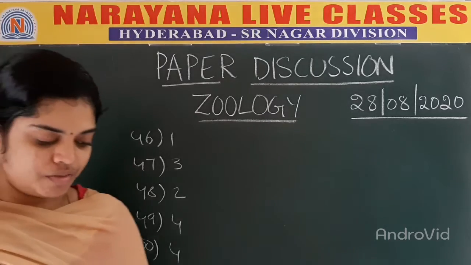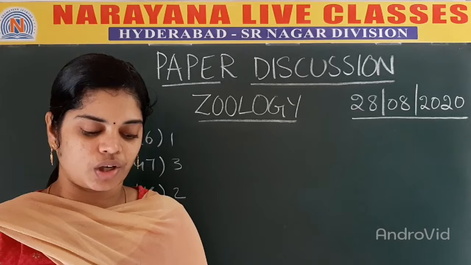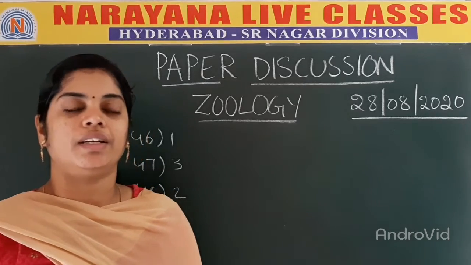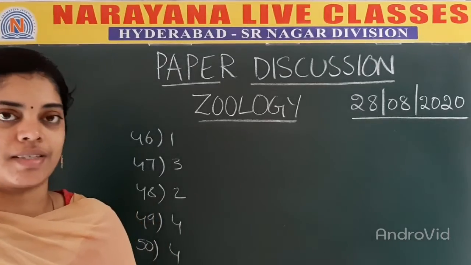Next, question number 51. Incomplete double circulation is found in which of the following animals? So you find incomplete double circulation in both amphibians as well as reptiles. So the answer is 3.